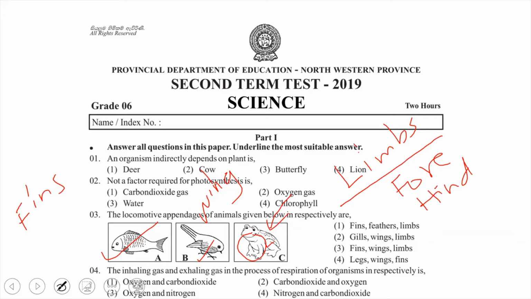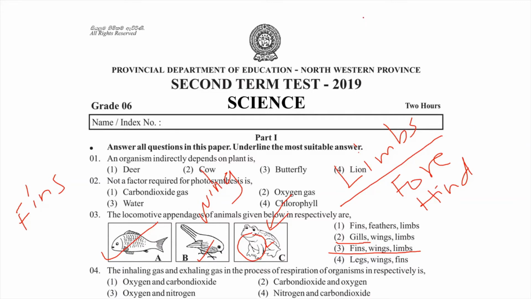So the answer will be fins, wings, and limbs. The third one, yes, is the correct answer. Good. So what is the function of gills?